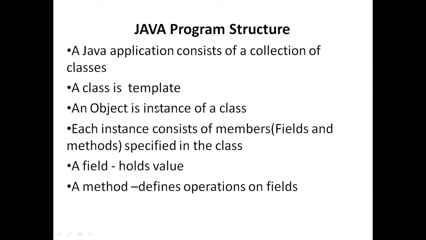And coming to the object, an object is an instance of a class. Like a primitive data type, suppose integer is there. Integer is a data type. In the same way, a class is an abstract data type, because abstract means the details are hidden here. That's why it is called an abstract data type. Whenever we require any integer data type in our program, we can create an integer variable, so that variable is allocated some memory while executing our application.